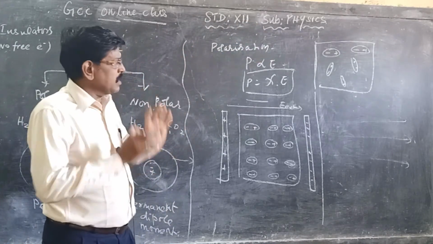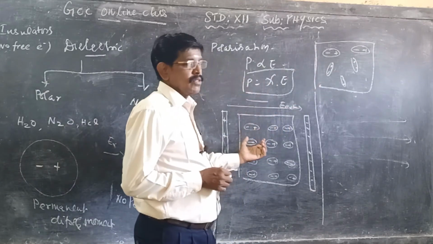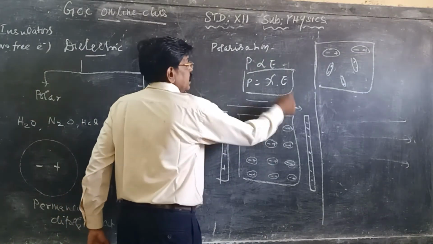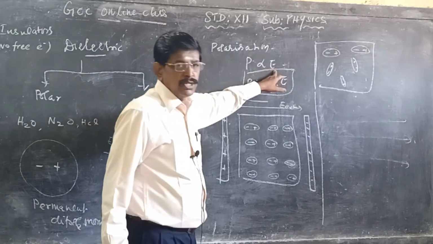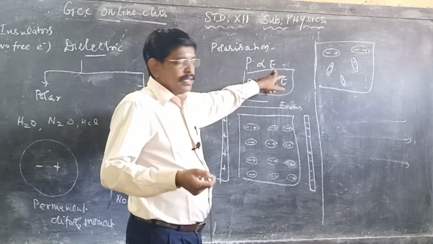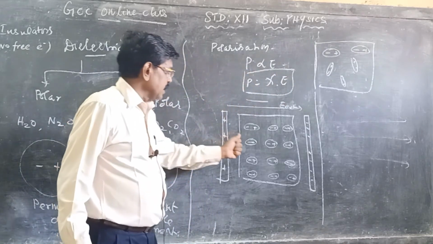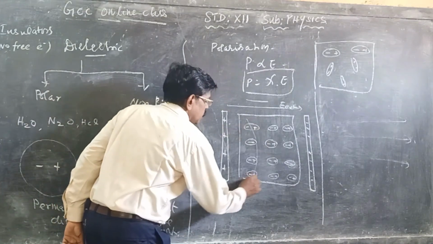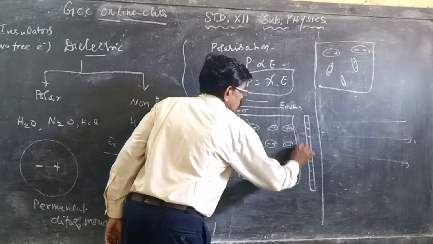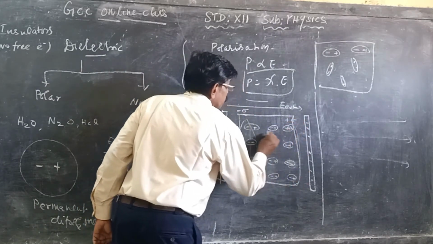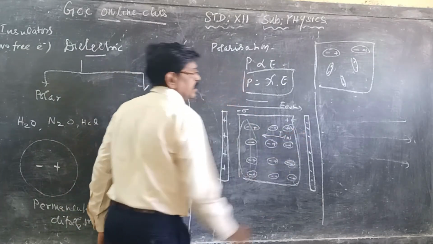So making all the dipole moments, which are oriented in different directions, align in a particular direction by the external field is called polarization. Polarization is directly proportional to the electric field. If the electric field is more, the polarization is more, equal to some constant, psi, into E. Here negative charges are present on this side, minus sigma, and positive charges on this side, plus sigma. Between these, there exists internally an electric field.